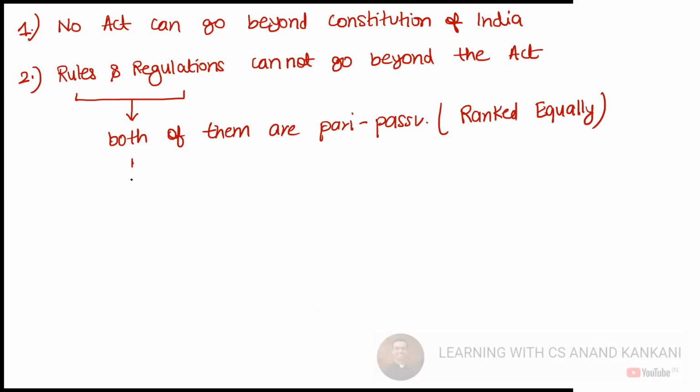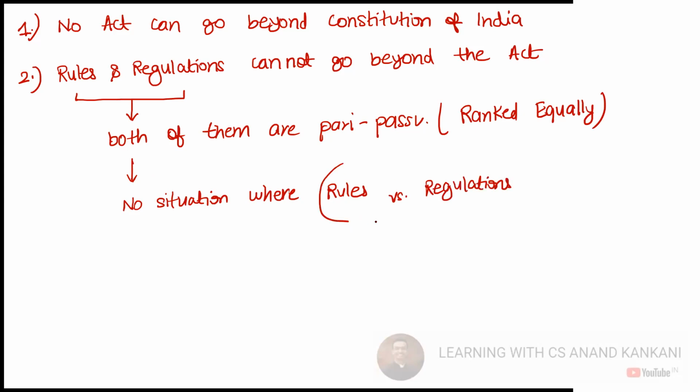This will never happen. There will be no situation where there will be rules versus regulations. There will be no such situation. Why will there be no such situation?